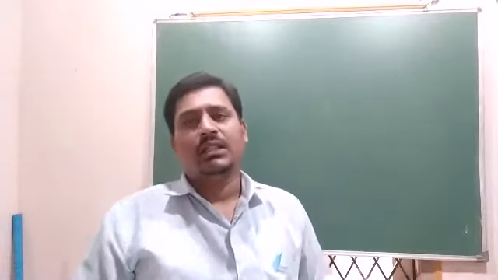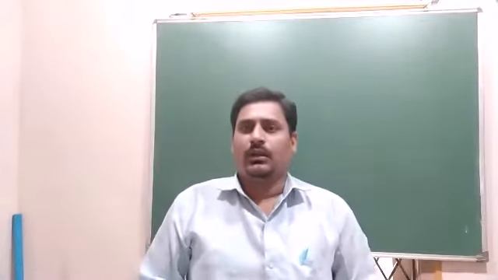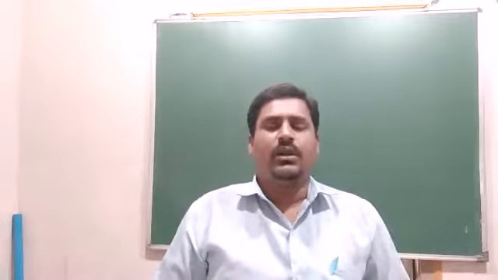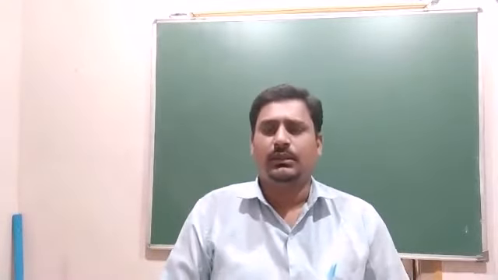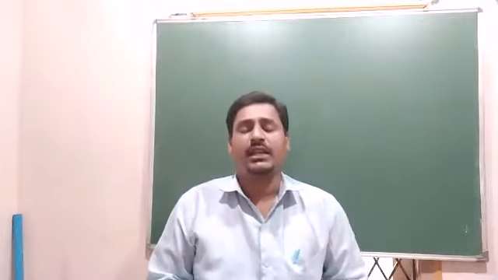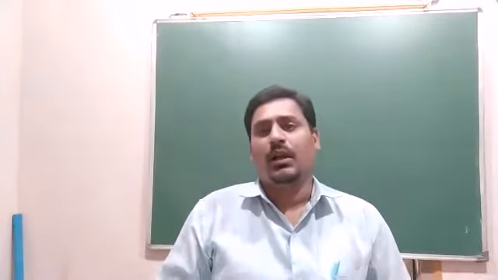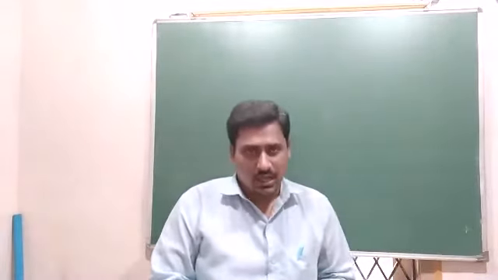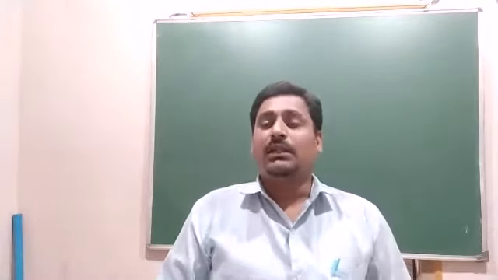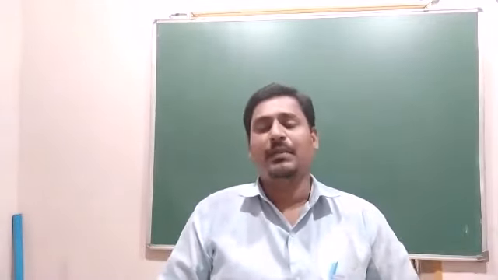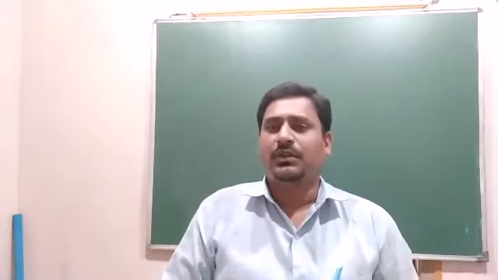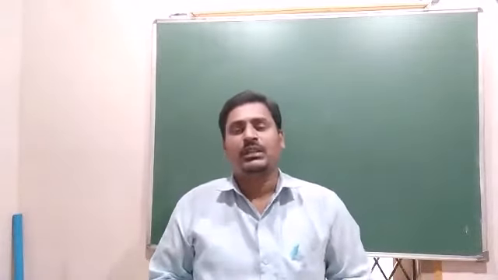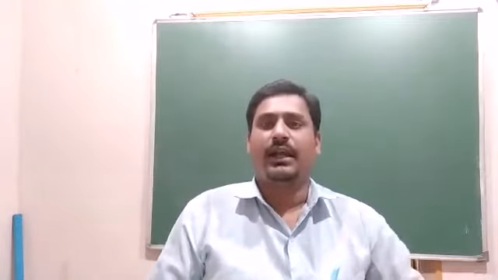Students, in last classes we learned the second chapter, that is organization of data. In organization of data we learned kinds of data, that is primary data and secondary data, and how to collect the primary data and where we can collect the secondary data, that is the sources of secondary data: published sources and unpublished sources. And methods of collecting primary data: direct observation, indirect oral interview, mailed questionnaire, schedules sent through enumerators and through agency.